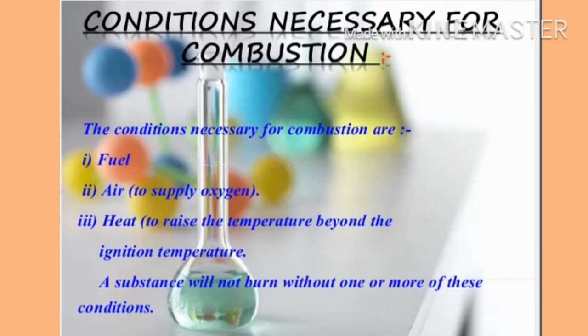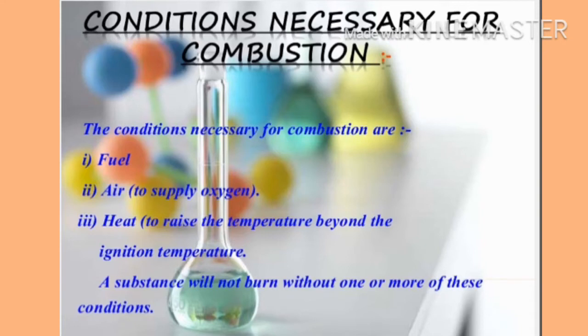Second, air: a sufficient amount of oxygen should be present in the surroundings. Third, heat: raising the temperature beyond the ignition temperature. These three conditions are necessary for combustion. If any one condition is absent, the combustion process will not be completed.